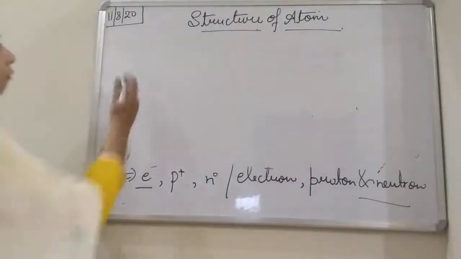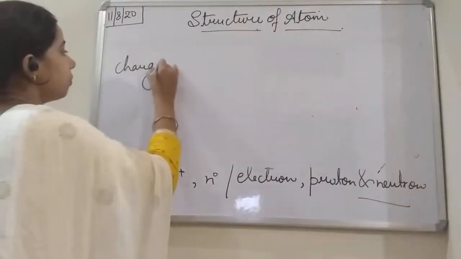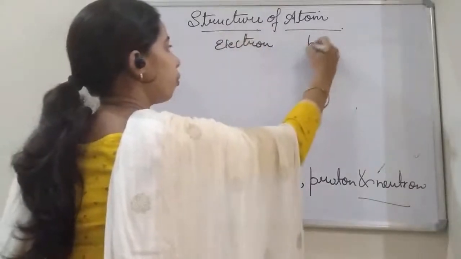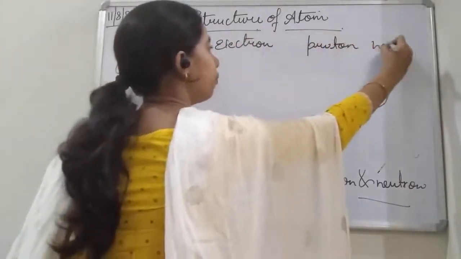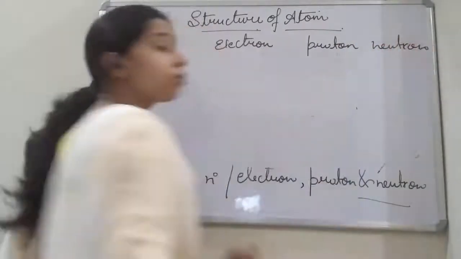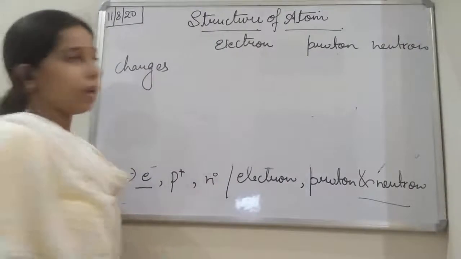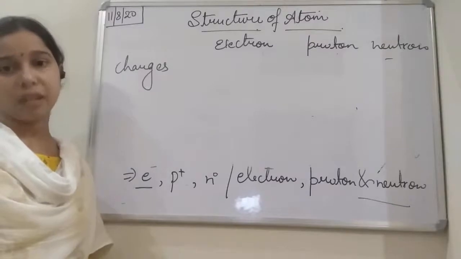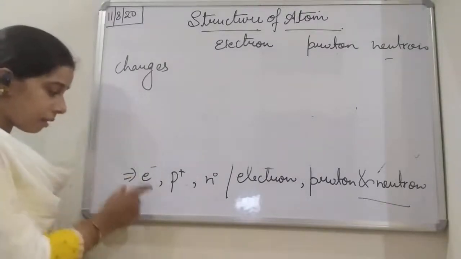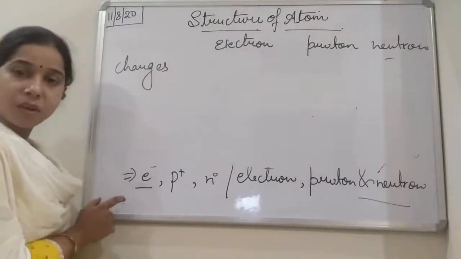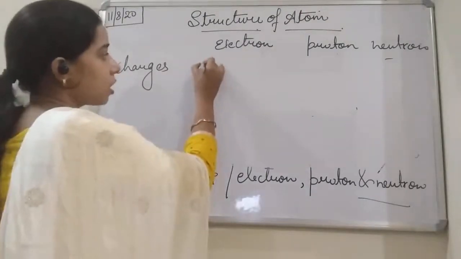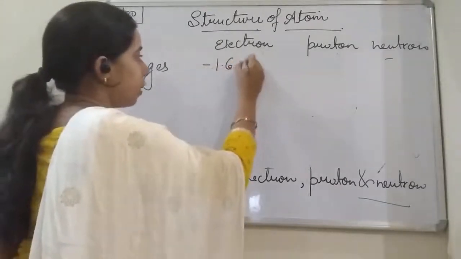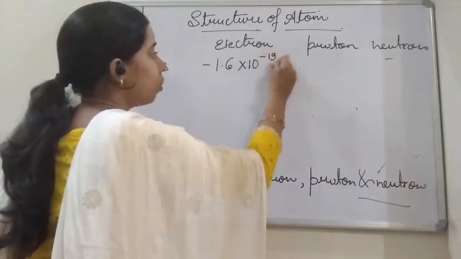So you see here, if we talk about the charges, charges of electron, charges of proton and charge of neutron. Since neutron is having no charge, students, it will be nil. If you talk about the charge of the electron, since we represent electron by negative, the charge present on the electron is minus 1.6 into 10 the power minus 19 coulomb.